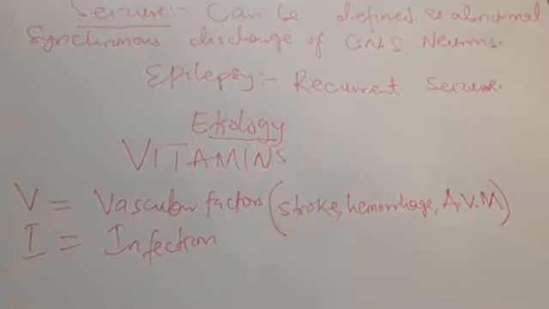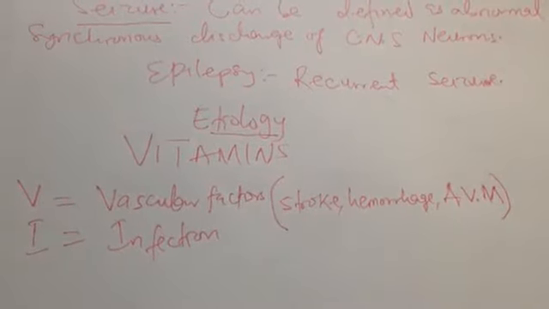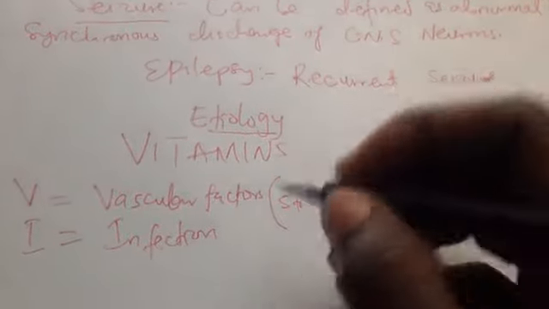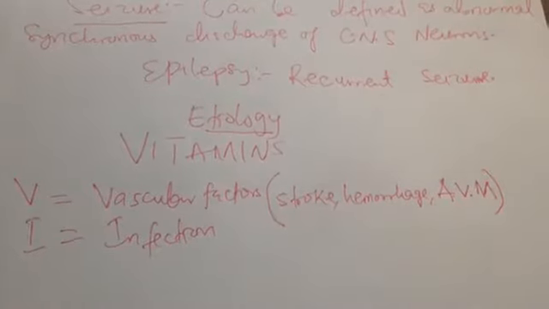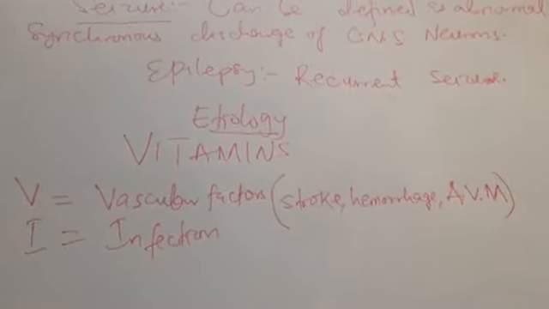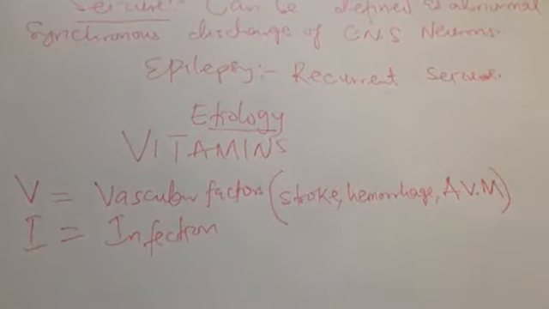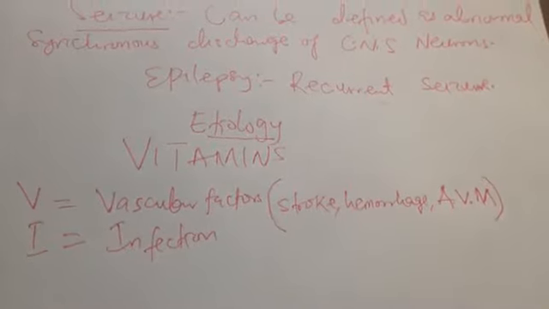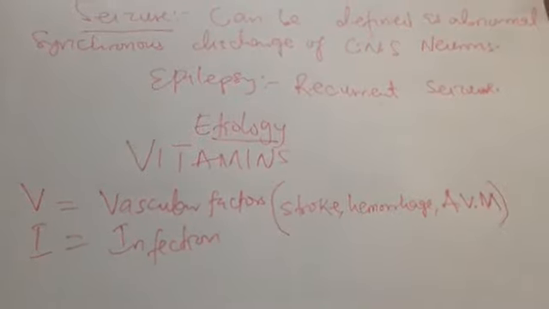For example toxoplasmosis, cytomegalovirus, syphilis, all these infections that may affect the boy when he was a fetus in his mother. This may put the patient at risk of developing epilepsy later in life.